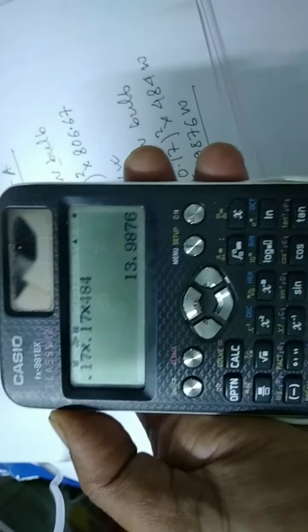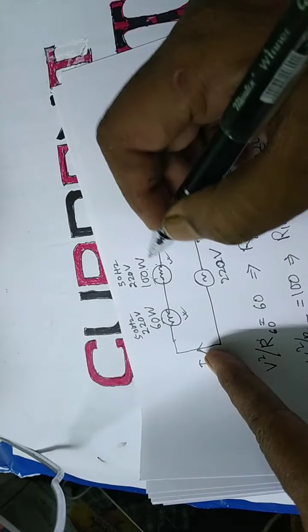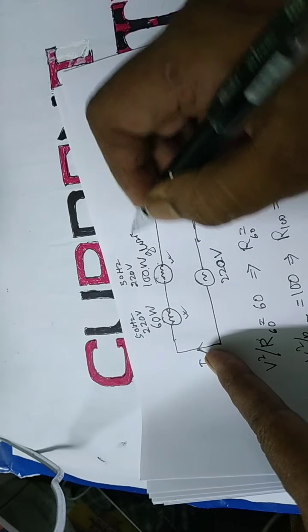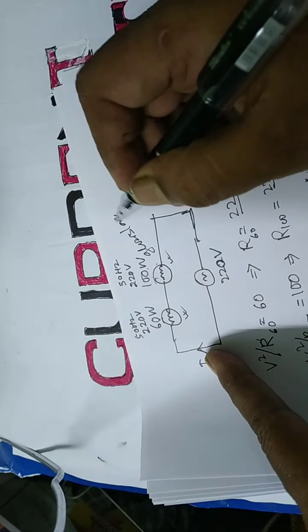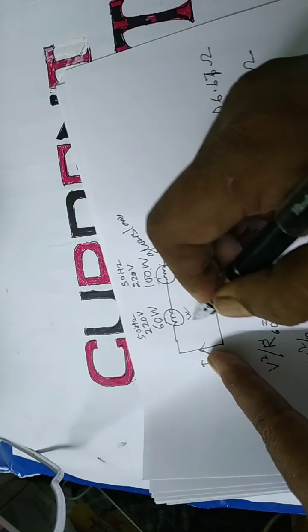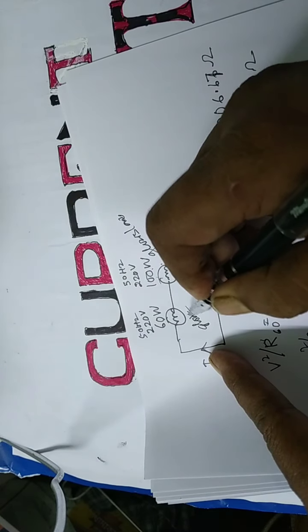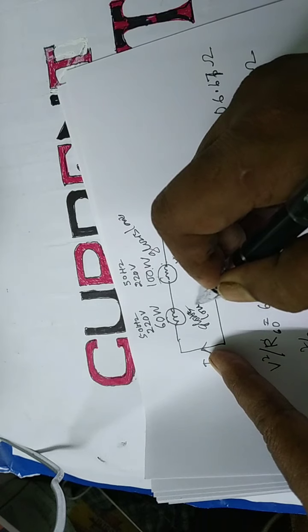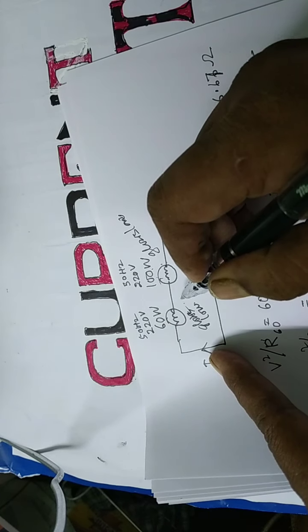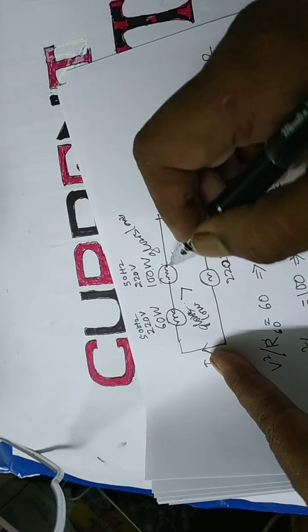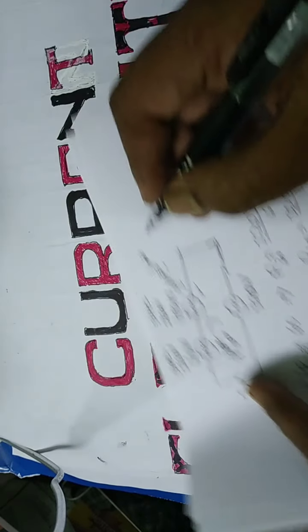So if we use these two resistors in series, then what happened? A remarkable thing happened. The 100 watt glows low, then the 60 watt also glows low, but this glow is greater than the glow of the 100 watt.